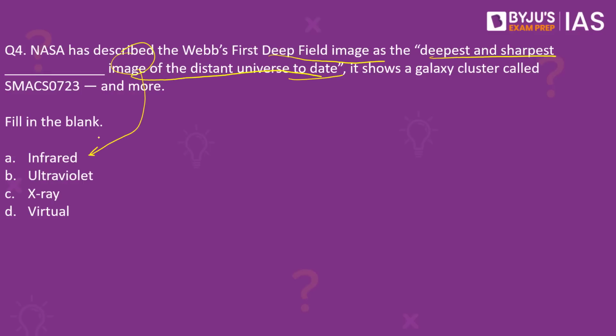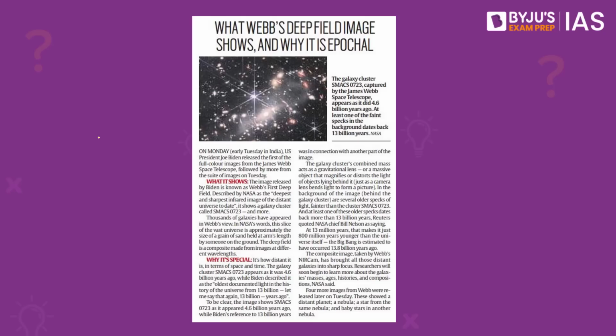This is infrared. Not a difficult question to answer because infrared technology is used in most of these telescopes which are actually trying to look at far away distant objects in the space. This is the article in the Indian Express today. This is written because Joe Biden, the US president, recently released the first of the full color images from the James Webb Space Telescope, and a lot of other images were released later on after that as well.